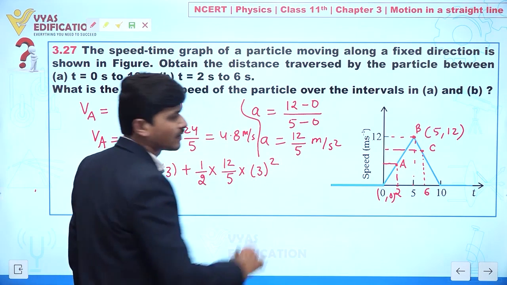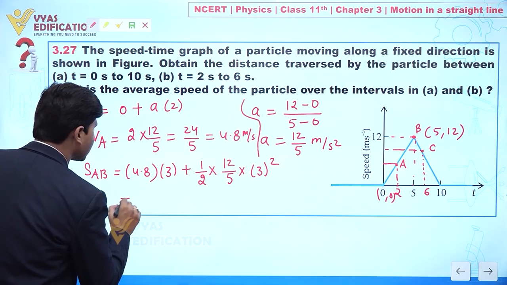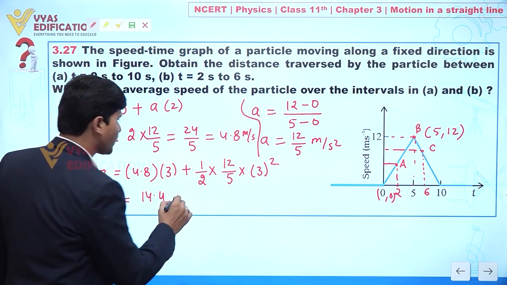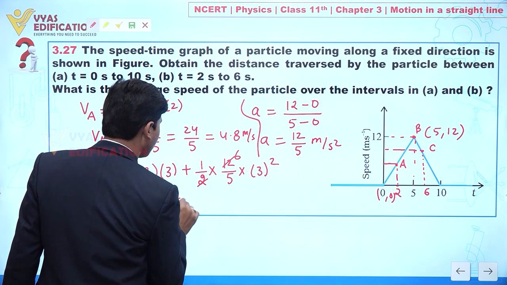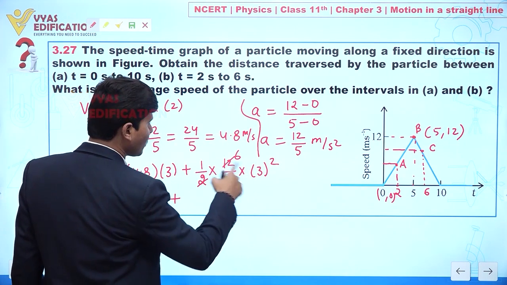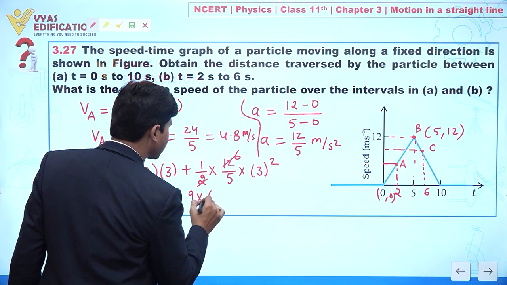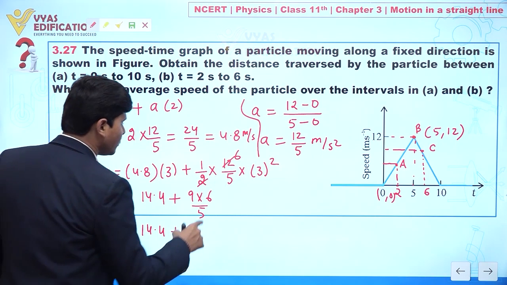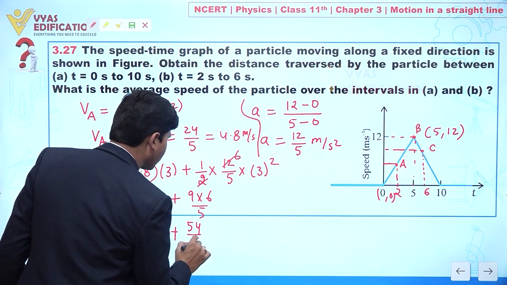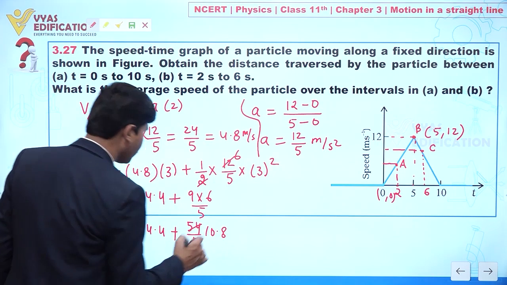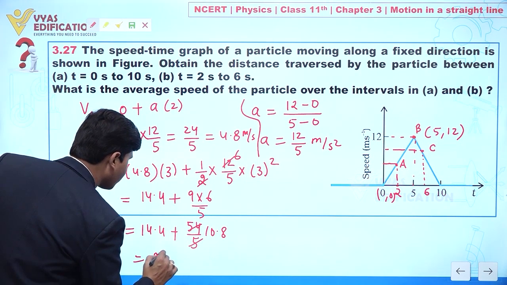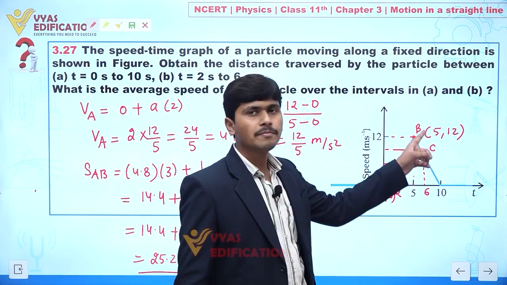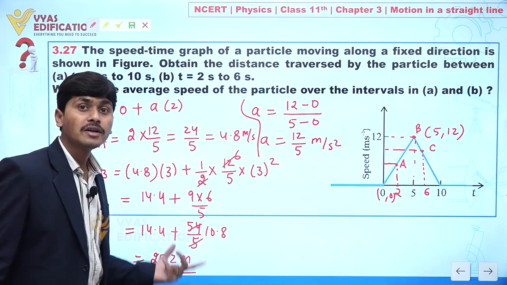From here this is 14.4 plus 9 multiply 6 by 5, so 14.4 plus 54 by 5, this is 10.8. So total distance covered between A and B is 25.2 meter.